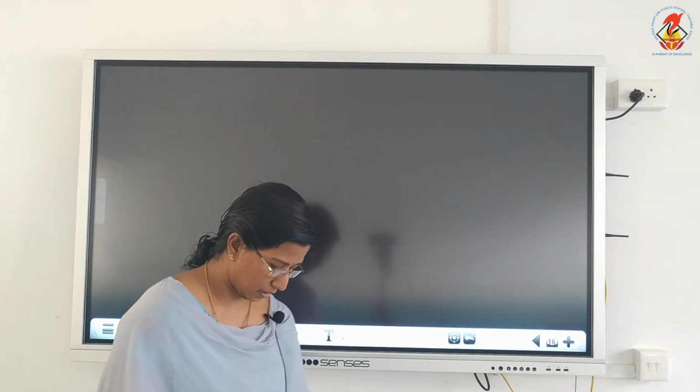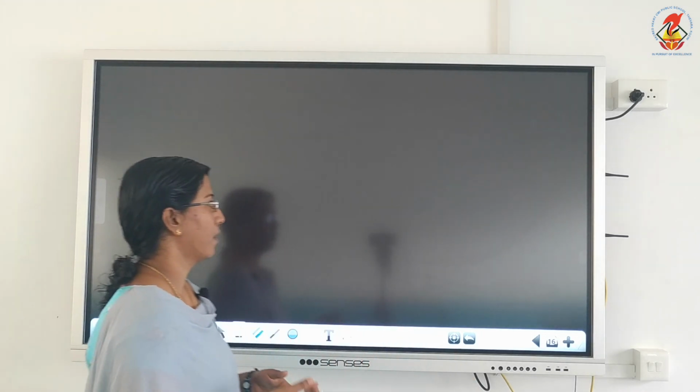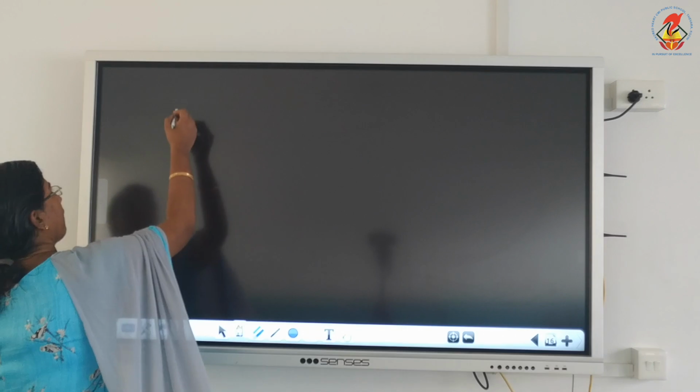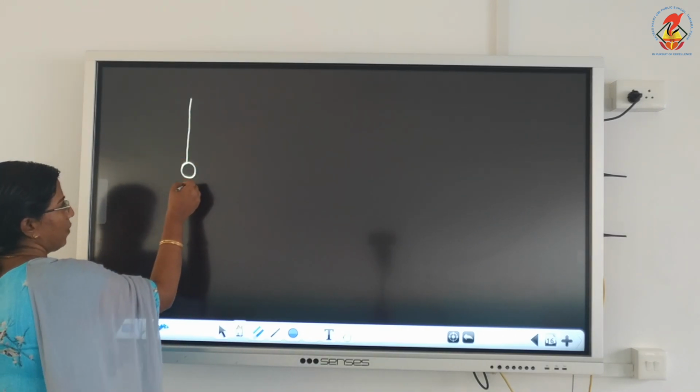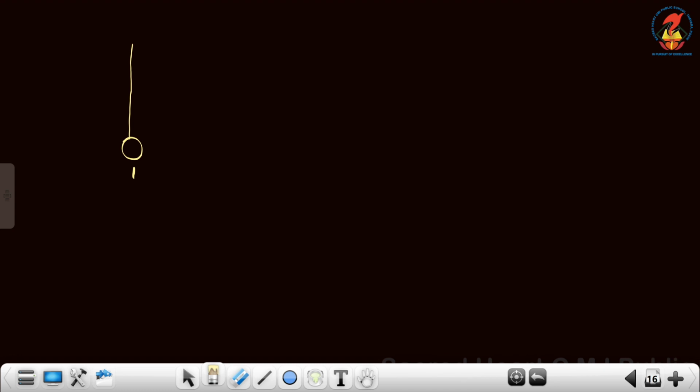Now we are going to express periodic function in graphical form. Before expressing sin theta and cos theta in graphical form, we will take the case of a pendulum, and we will express displacement of the bob of the pendulum with respect to time. It is very easy for you to understand. So imagine you have a pendulum which is initially at rest. We will call it point 1. This 1 is the initial or mean position of the pendulum.